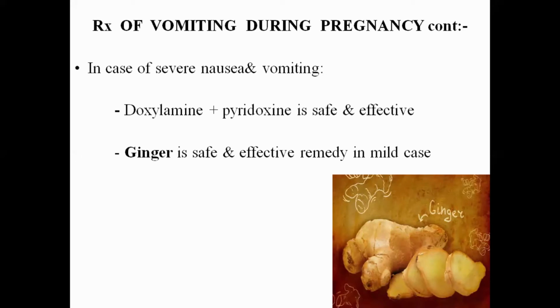If the condition is mild, ginger may be used as a home remedy. And if the condition is severe, then we may prescribe the drug, doxylamine along with pyridoxine. That's all about the nausea and vomiting. Drug use in nausea and vomiting.